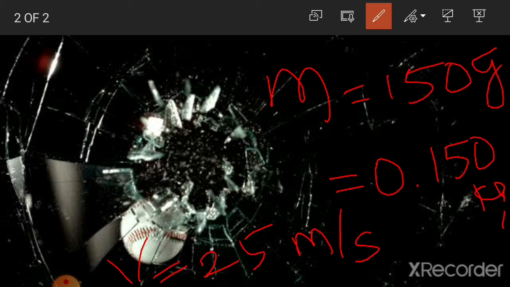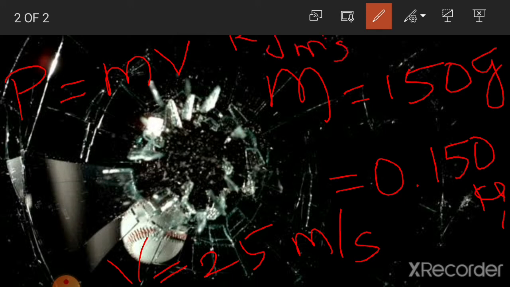The linear momentum, symbol P, has the formula mass into velocity, and the SI unit is kilogram meter per second. Now substitute the mass value, 0.150 kilogram, into the velocity, 25 meter per second.